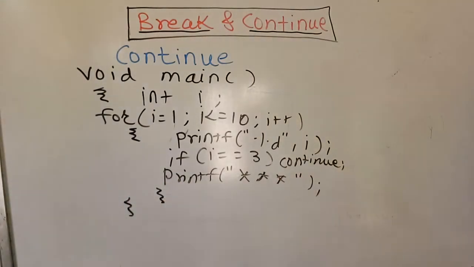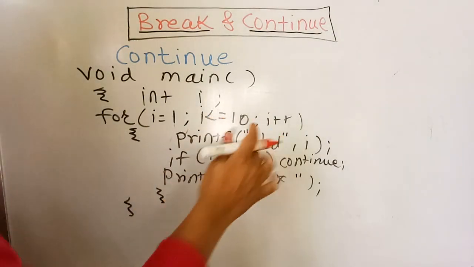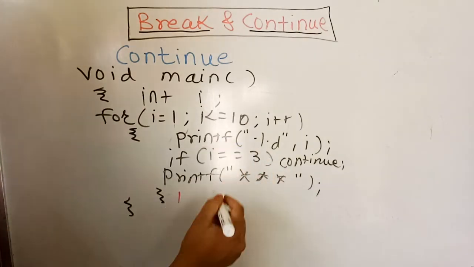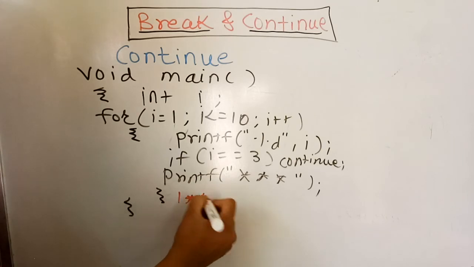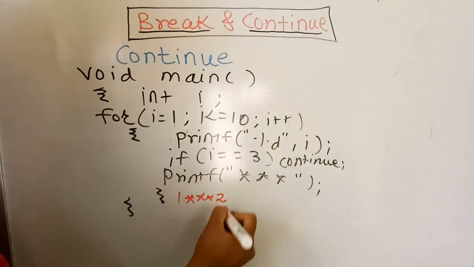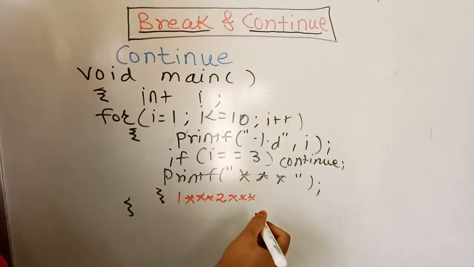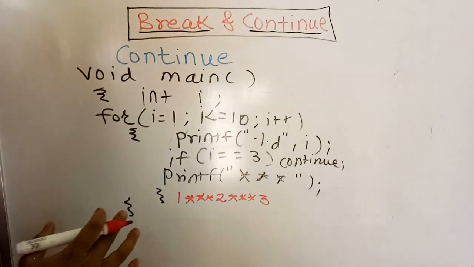What will be the actual execution of this loop? When i becomes 1, 1 is printed. Is i equal to 3? No. It will go to the next statement and print the star. When i becomes 2, it will print 2 and the star. Then it will take 3. First of all, it will print 3 because it has not yet reached the condition check.